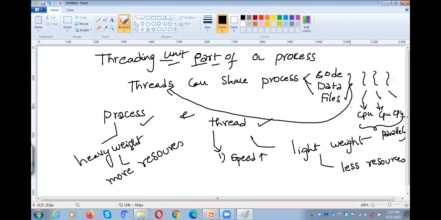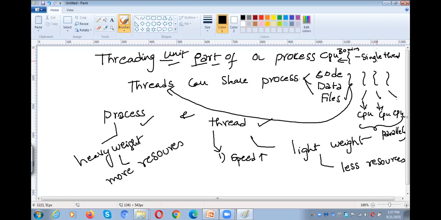If you are not dividing the process into threads, what will happen? There might be only a single thread. The entire process is a single thread, so we assign the entire single thread to a CPU. For example, in order to complete a task, we require 30 minutes of time.